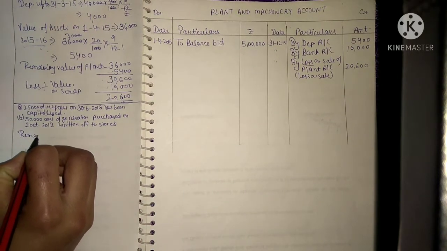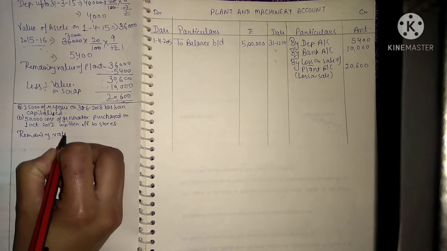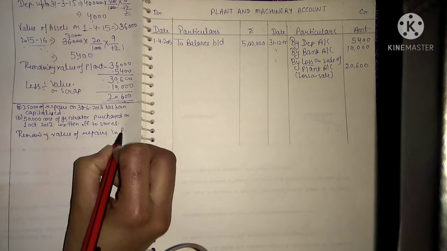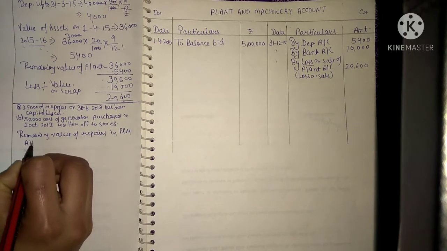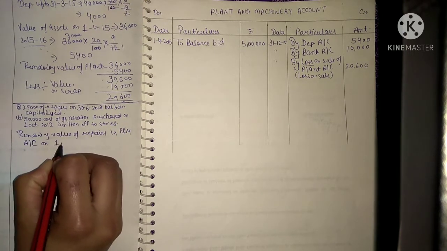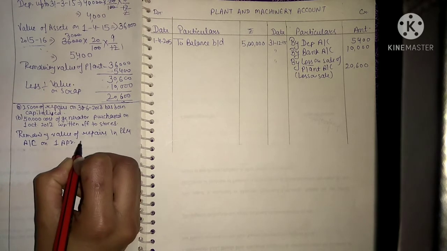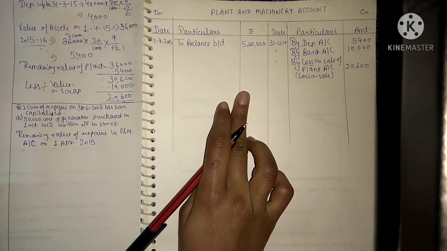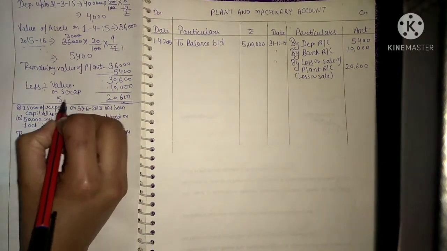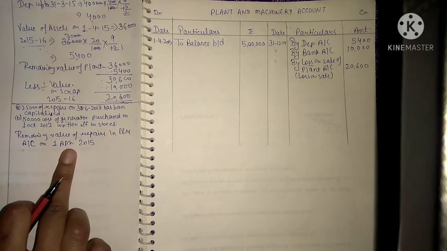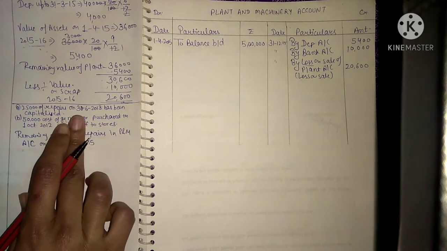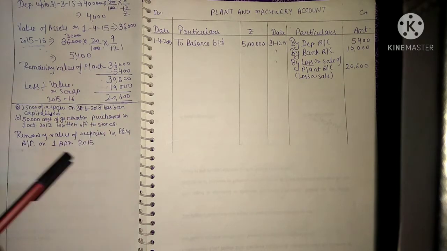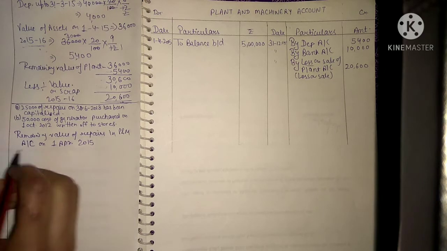See, remaining value of repairs in plant and machinery account on 1st April 2015, because we are preparing this plant and machinery account for 2015 and 16. So we will find out its remaining value on this date. So it was capitalized on 30/6/2013. So up to 2015, depreciation charged on this amount will become.